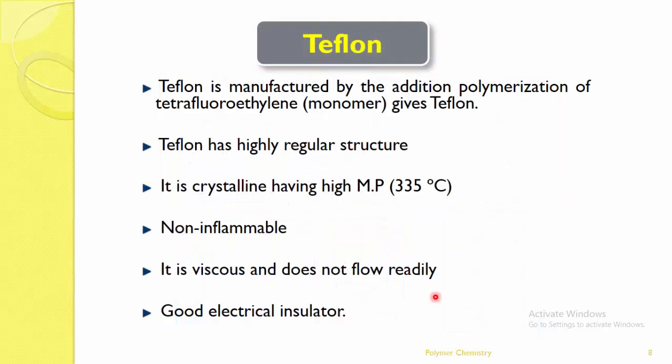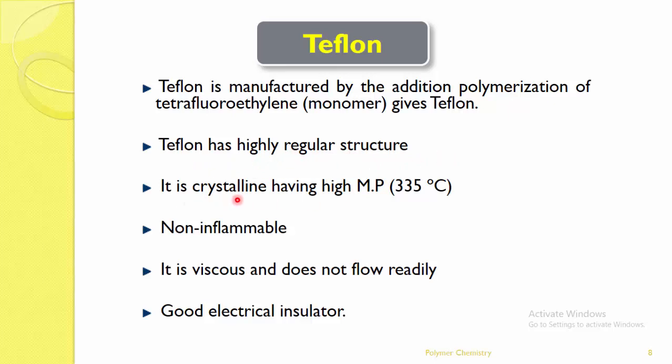Next is the Teflon, a very important material, a very important commercial application of this polymer. How is this Teflon manufactured? Teflon is prepared by the addition polymerization of tetrafluoroethylene as a monomer. Tetrafluoroethylene as a monomer gives the Teflon. Here we will see some properties. Teflon has a highly regular structure, a very simple, regular straight structure.